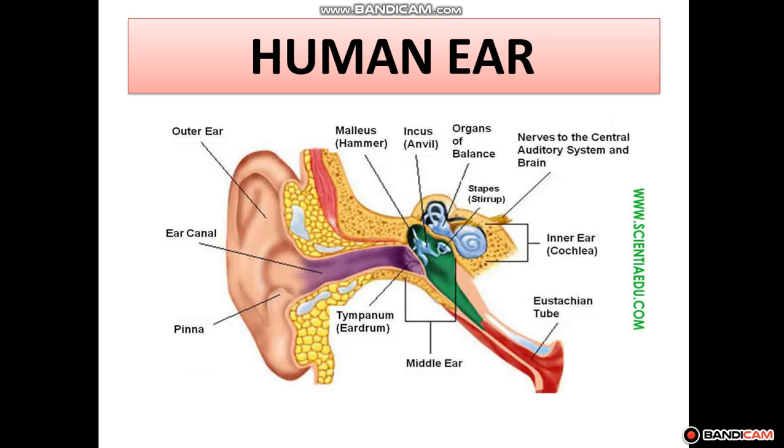Okay, or we can say that for the human ear, the range of audible frequency is roughly from 20 to 20,000 hertz. That is the audible range. Okay, 20 hertz से लेकर 20,000 hertz तक जो sound है वो हमें audible होती हैं. Below 20 hertz or more than 20,000 hertz are the inaudible sounds. Okay, the sounds inaudible to humans having frequency less than 20 hertz are called infrasonic sounds.